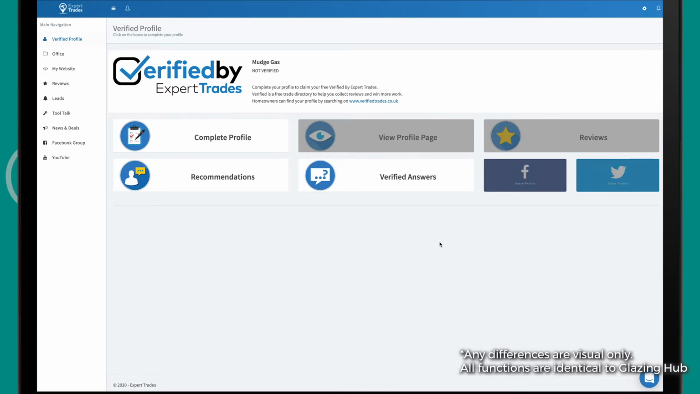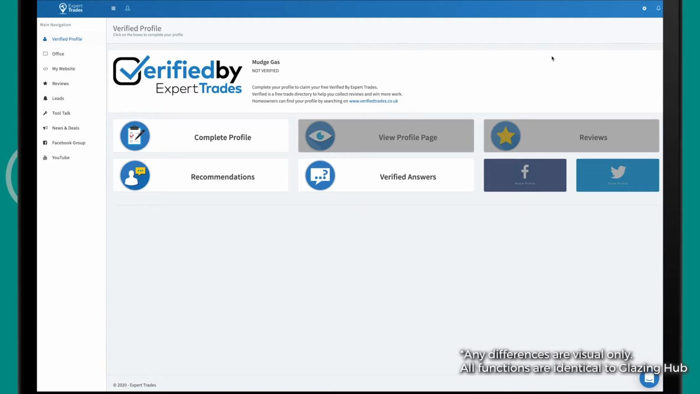Something to keep in mind is the export that you get from another service may not be in the correct format that it needs to be in for Expert Trades. So if you have exported customers from another service, first of all, you'll want to log in to your Expert Trades account to get a template to drop the information into so we can upload it without any issues.